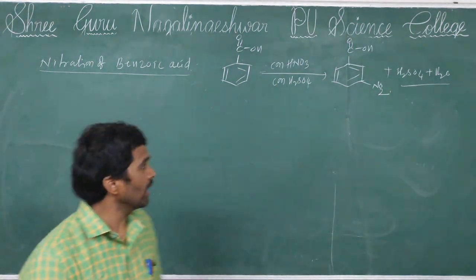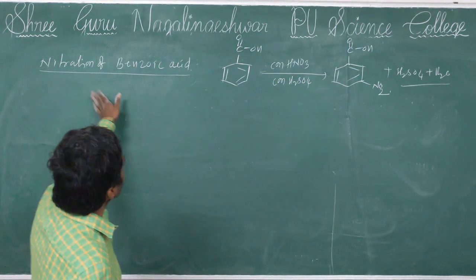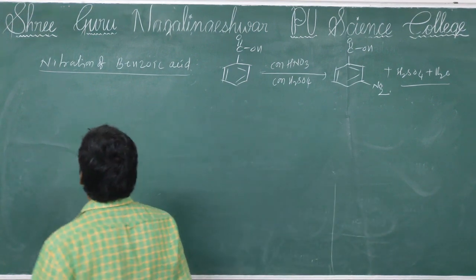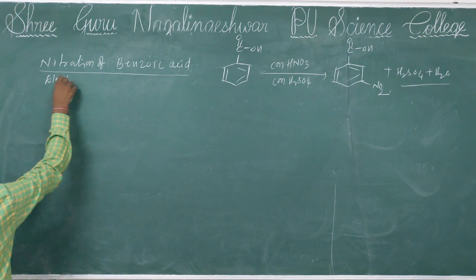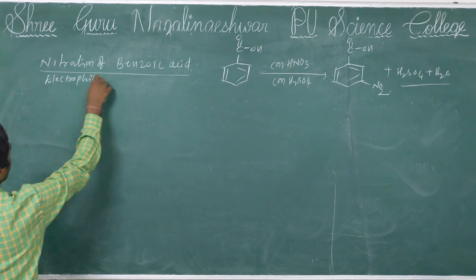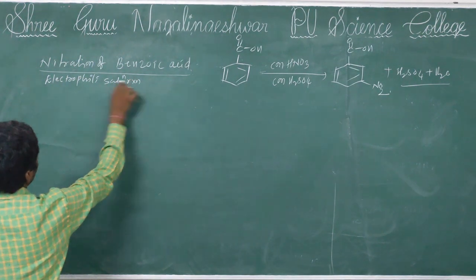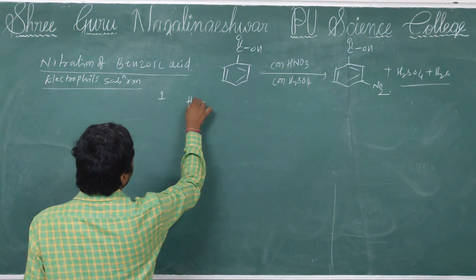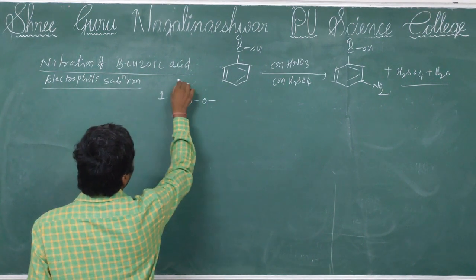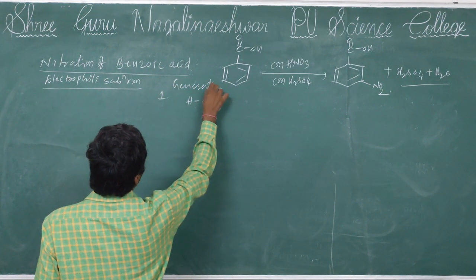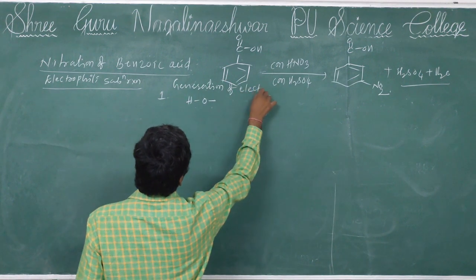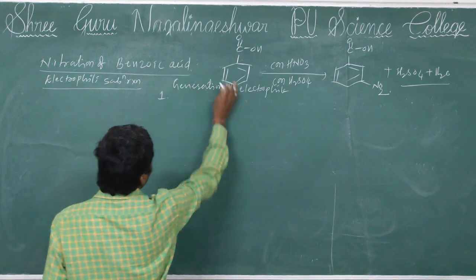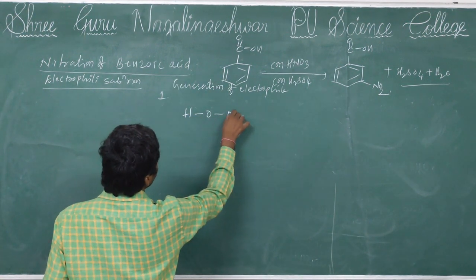By seeing the mechanism, we can understand very clearly. Nitration of benzoic acid is the best example of an electrophilic substitution reaction. In this reaction, what is the first step? You know, the first step is generation of the electrophile. The electrophile should be generated. So first step, here I am taking nitric acid.